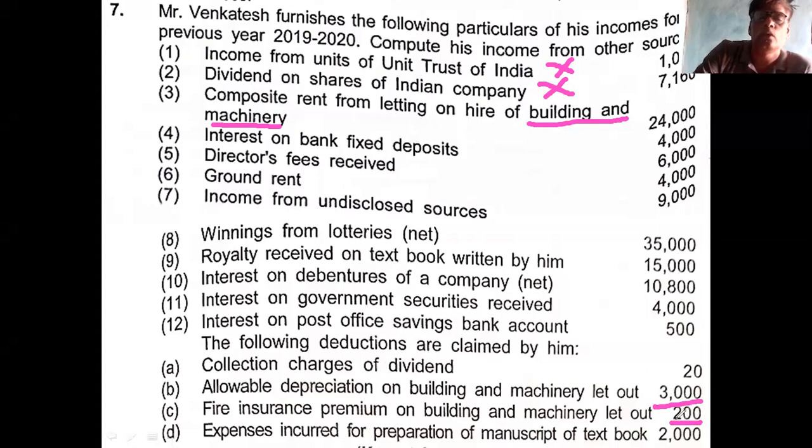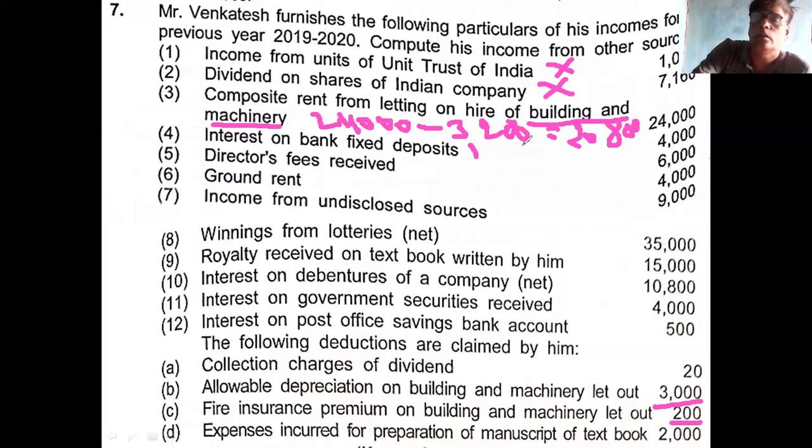Totally 3,200 you have to deduct. That is, 24,000 is the rent collected. Out of this you have to deduct 3,200. If you deduct 3,200, the ultimate answer is, I think, 20,800. You check this. 20,800. Interest on bank deposit is there.